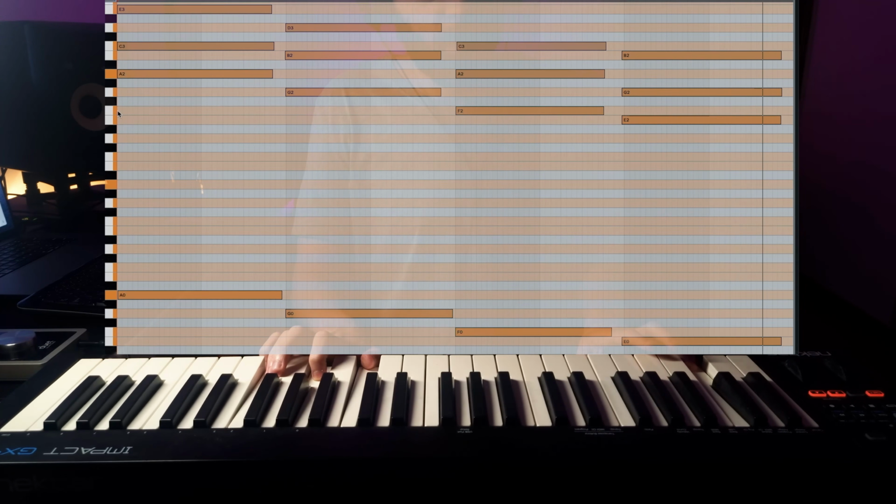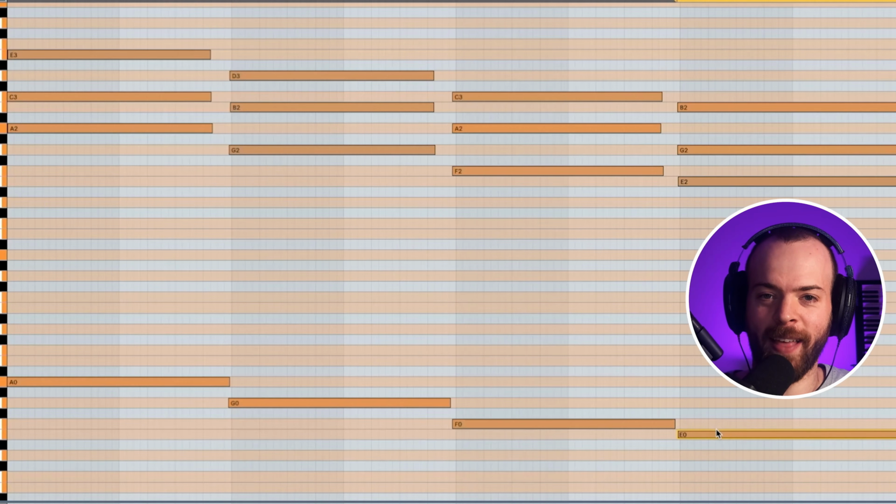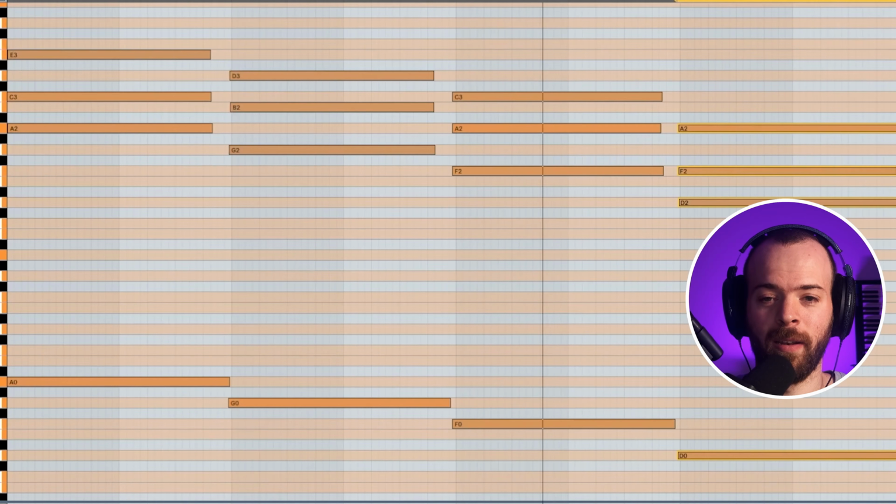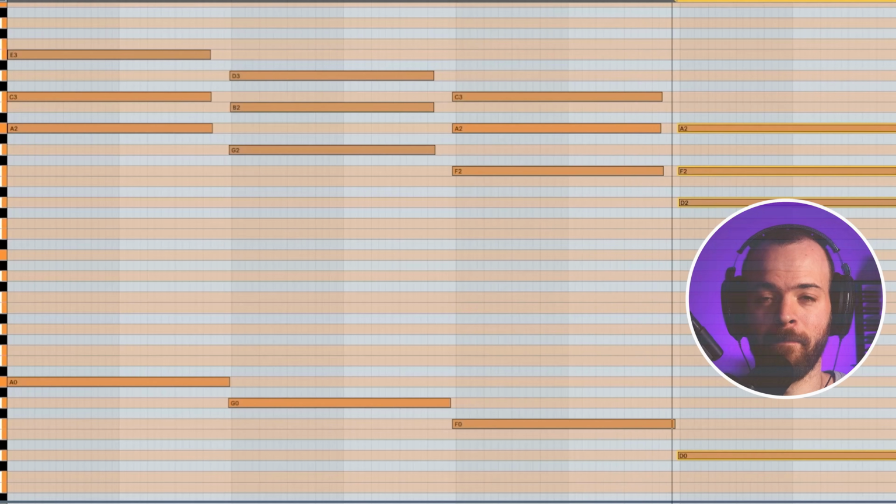Can you notice how it has the same downwards trajectory as the sad feelings that we had, but at the same time, instead of ending with a D, we ended with an E, and that conveyed a little bit more tension and also a little bit more sorrow than if we played with a D. So listen with E. Listen with D. D feels deeper, but the E minor feels like it has a little bit more regret. So that's what I love about this one.